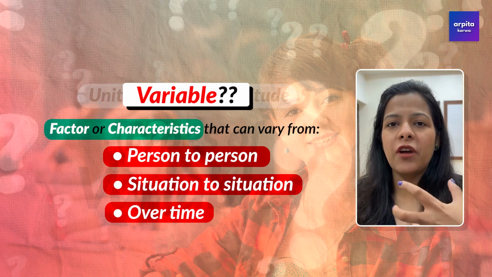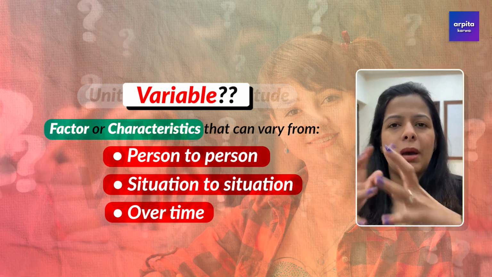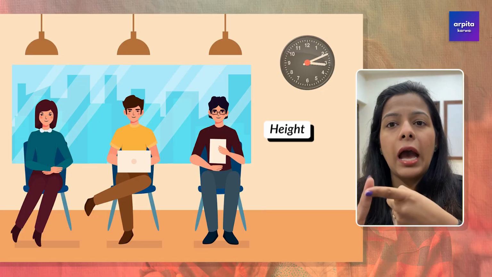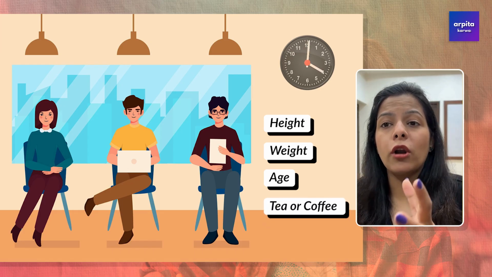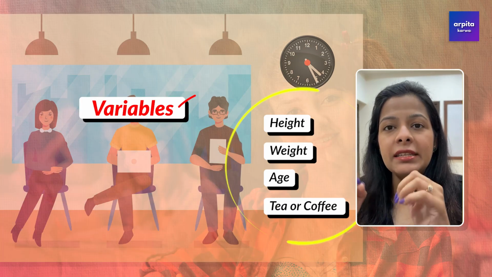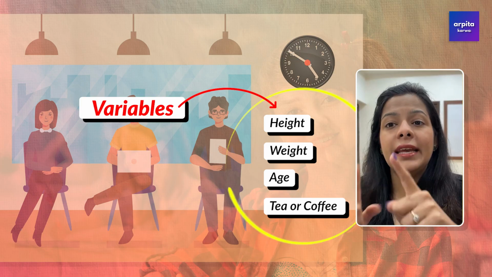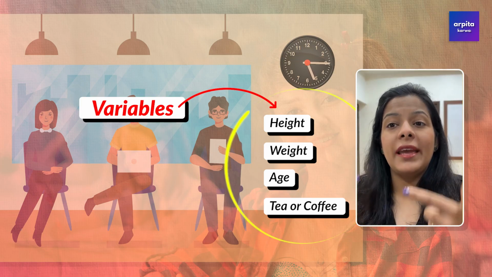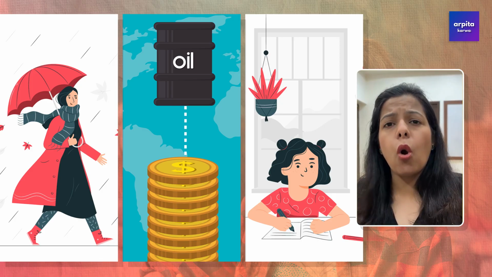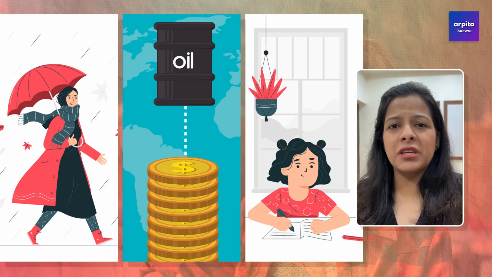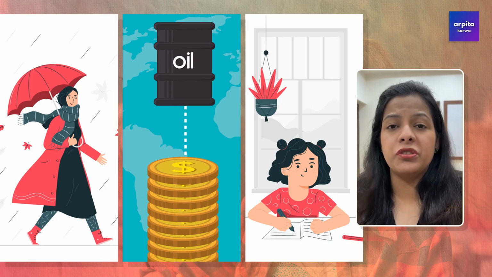Now, let us simplify this even more by giving you some examples. Think about a group of people. Now, their height, weight, age, or even preference for tea or coffee can differ. These are all variables because they change depending upon every individual. Similarly, the weather or the price of any commodity or the number of hours you study in a week, these are all variables, aren't they? Because they keep on varying from person to person.